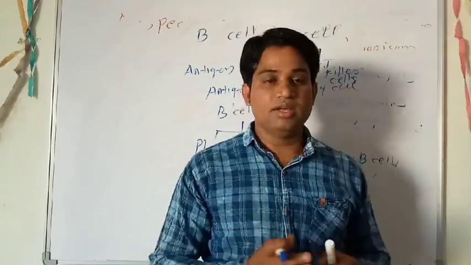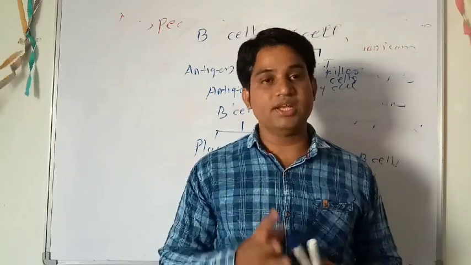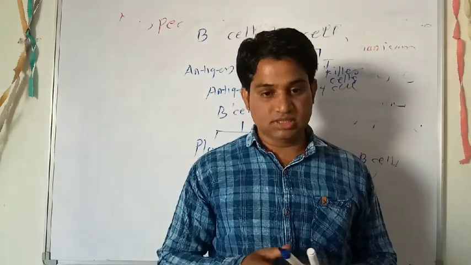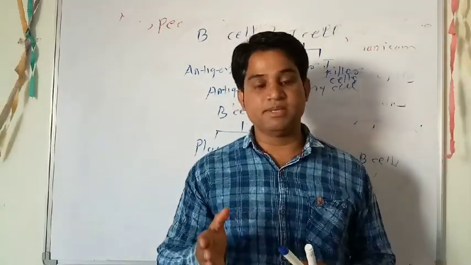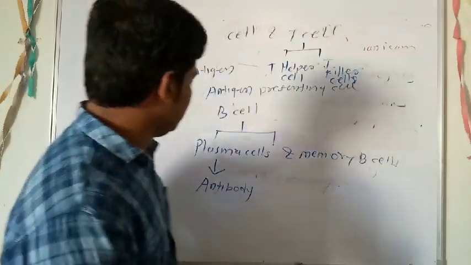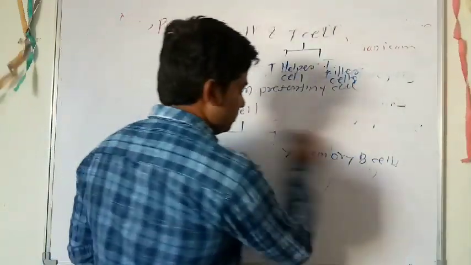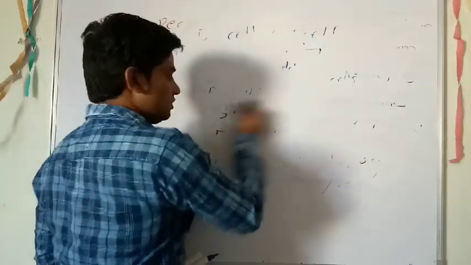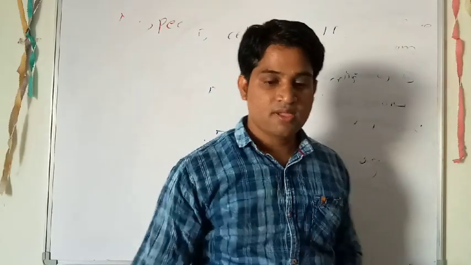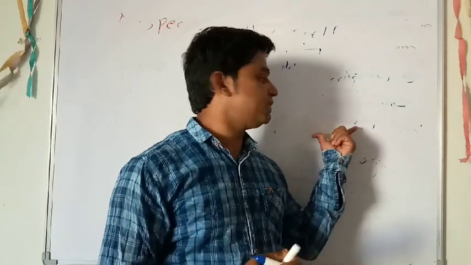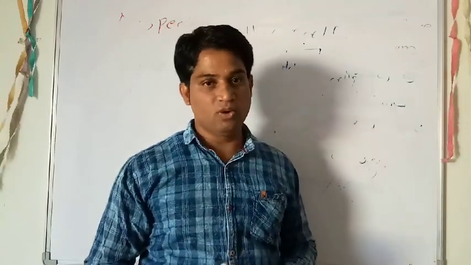So these are the immunities, the innate and acquired immunity, or first line, second line and third line of defense, which include non-specific and specific types of mechanism. Now what are innate and acquired immunity? So students, in this lecture we are discussing only the specific and non-specific mechanisms. Thank you.